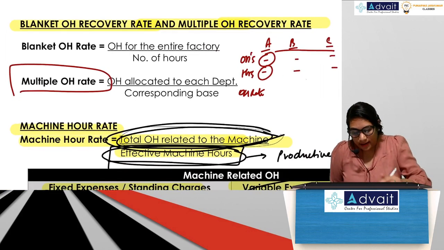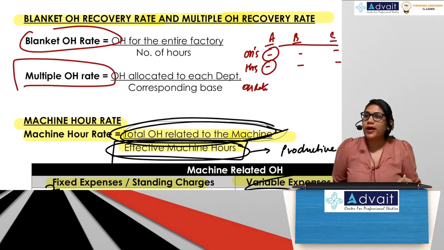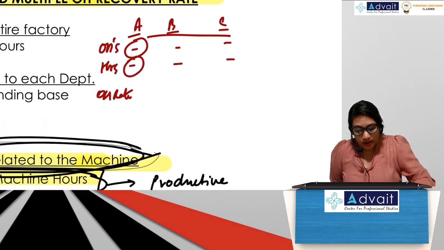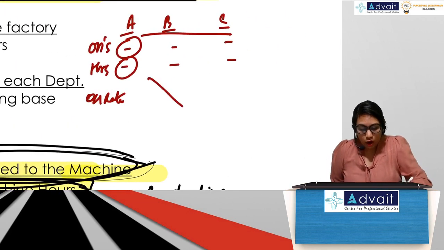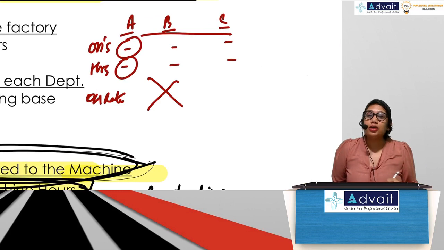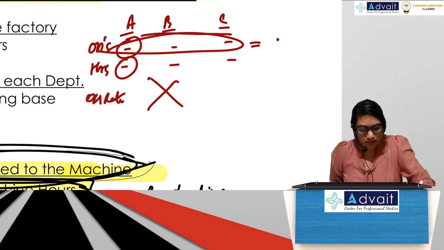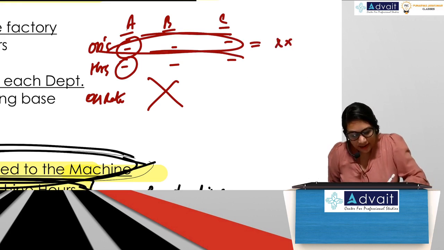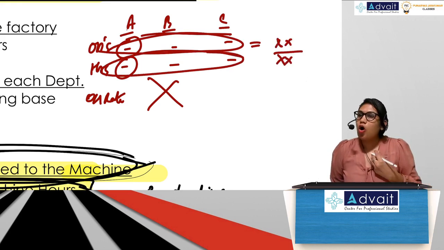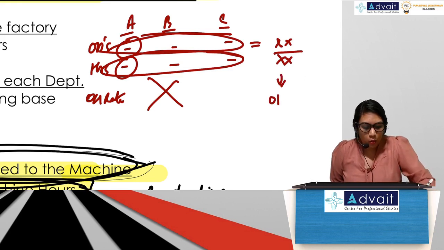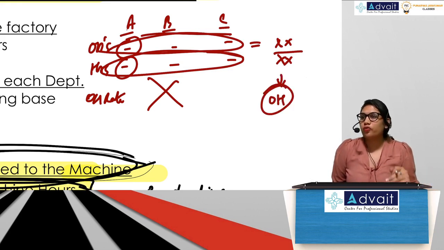And when it comes to blanket overhead recovery rate, what they usually do is they do not calculate the overhead rates for each department individually. They take the total of all overheads divided by the total of all hours, and you get one overhead rate which is used for absorption.